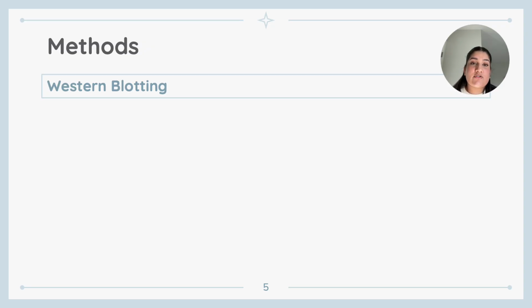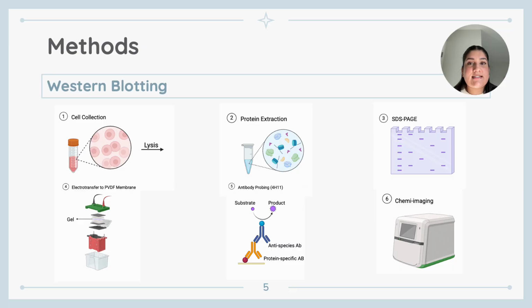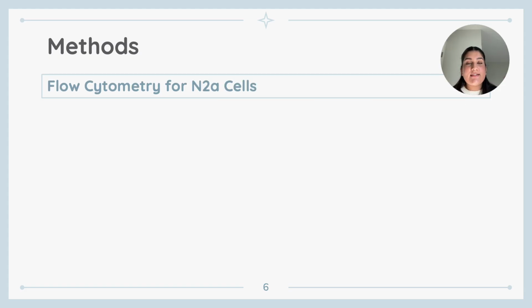After establishing the cholesterol overload model, Western blotting was performed according to the steps highlighted here, only on CAD5 cells to assess total PrPC expression under both control and cholesterol-enriched conditions. Unfortunately, Western blotting was not conducted on N2A cells due to time restraints. Using N2A cells, we conducted flow cytometry to quantify surface expression of PrPC because usually N2A cells exhibit lower overall PrPC expression compared to CAD5s, so making it important to assess surface expression before any downstream analyses were conducted.